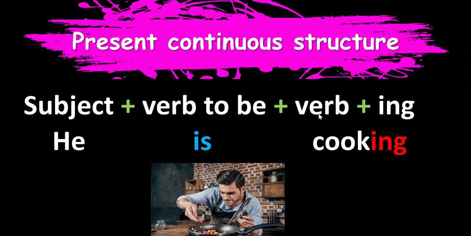Y de nuevo, ¿qué es la acción que realiza? Cook. Pero si vamos a indicar, como vemos en la imagen, que la acción sucede en este preciso momento, necesito cambiar el verbo. ¿Cómo lo voy a cambiar? I need to add ing at the end to the verb. Entonces ya no va a ser cook, sino cooking, yeah? For example, he is cooking. The action is happening right now.